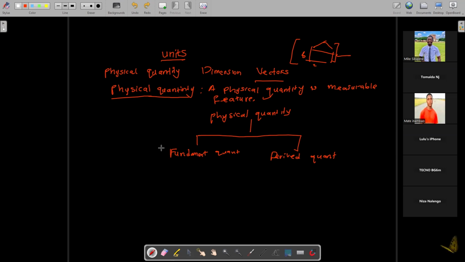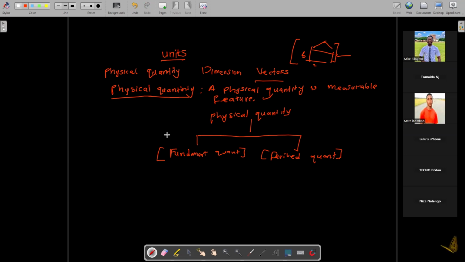So what do we mean when we say a fundamental? For example, we define an atom as a fundamental, or we define a cell as a fundamental. So a fundamental is a base, a basic. You can't do without that.